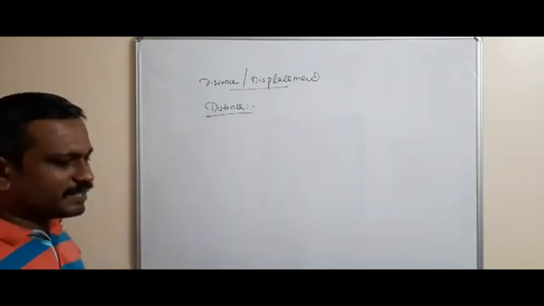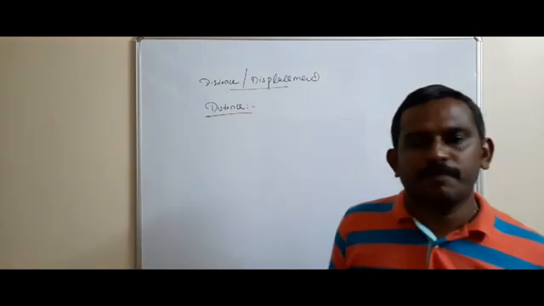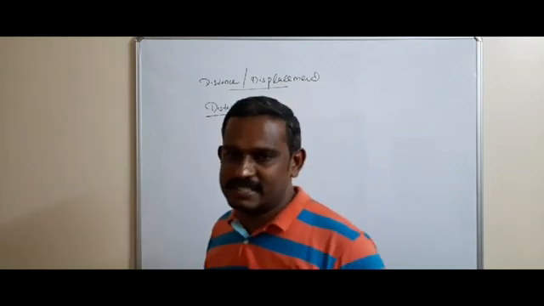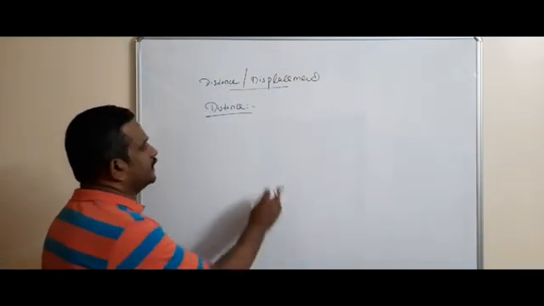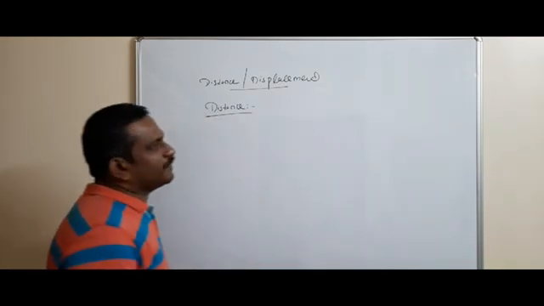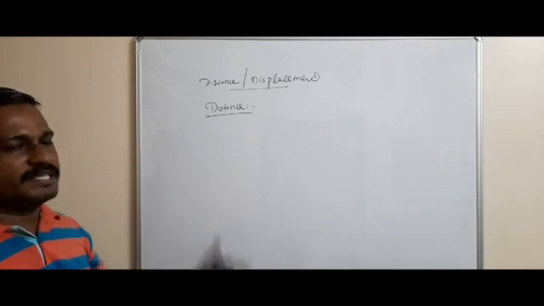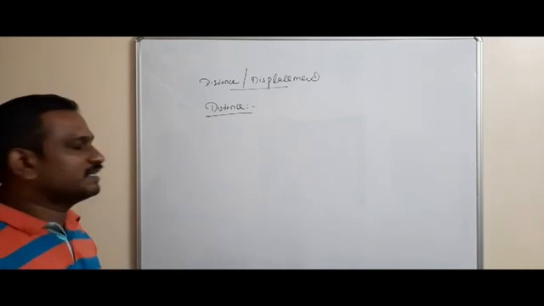The total path length traversed by the body from the initial point to the final point is called distance. The distance traveled by the body is the total path length traversed from the initial point to the final point.